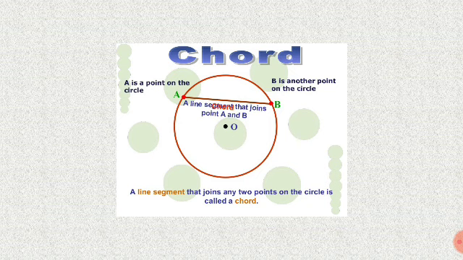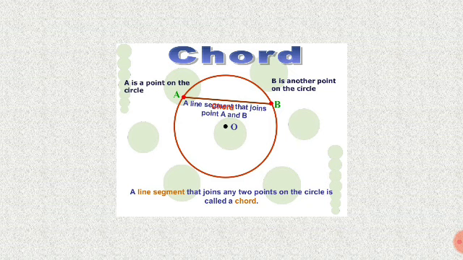So chord. We can draw any line inside a circle, from A to B. A line segment that joins points A and B. We can draw any such line in a circle. So mark AB, PQ, MN. These are called the chord.